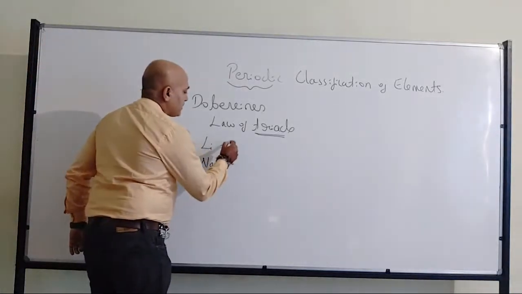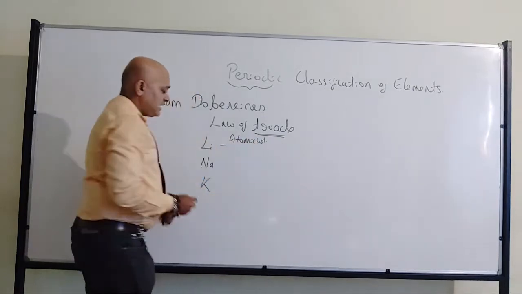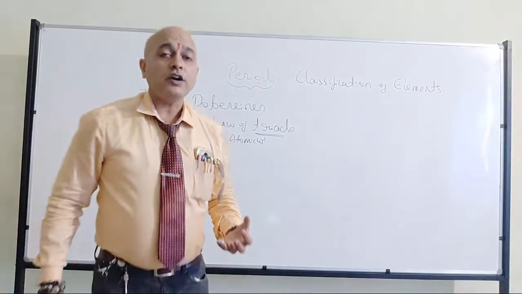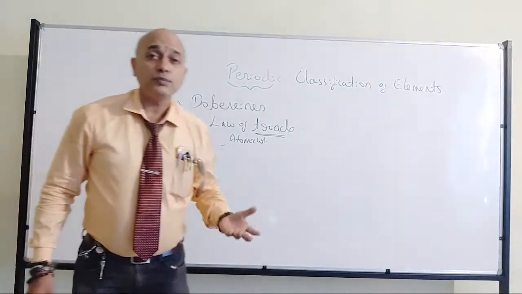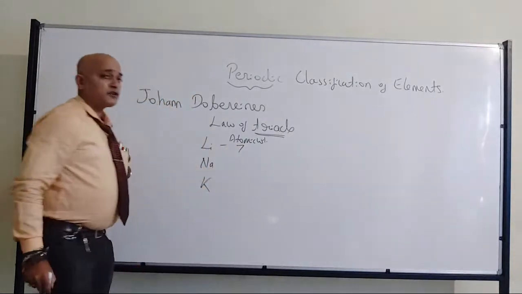Now atomic weight. If I go with the atomic weight, earlier, because we were not talking about atomic number, they used to talk about atomic weight. So atomic weight, it will be somewhere around 7.